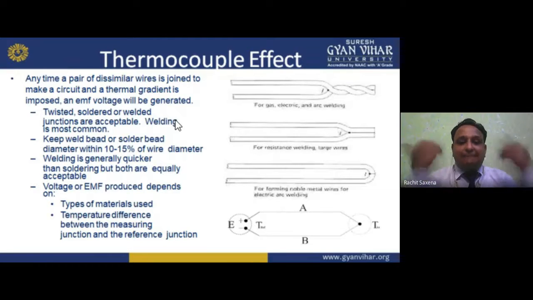If we are applying temperature on it, my dear student, due to that temperature, what will happen? The EMF will generate between those points. So that is the thermocouple effect, or the Seebeck effect, and the Peltier and Thomson effect. If you have a temperature gradient along wires or conductors in a circuit, it induces an EMF. Okay, so twisted or welded we can do.